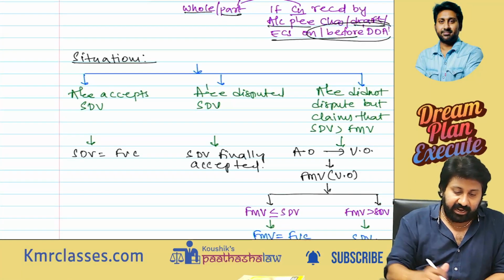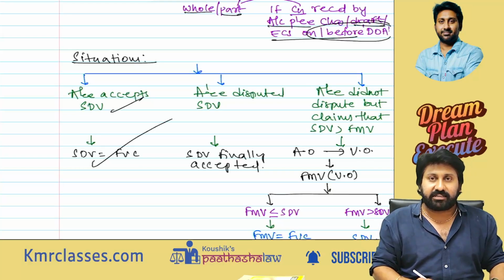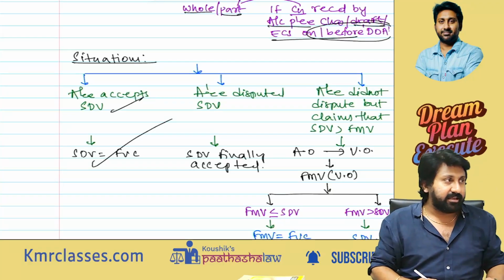3 situations can occur. Assessee accepted SDV, then SDV will become the full value consideration, and the sale consideration you should put as FVC, SDV.